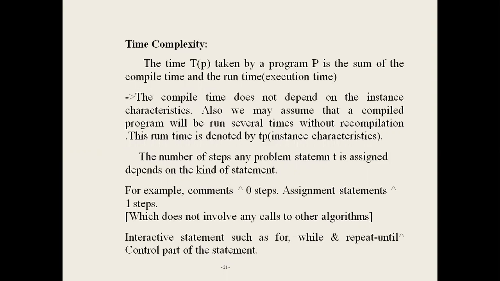Now, time complexity. The time complexity of an algorithm is the time taken by program P, the sum of compiling time and execution time. The compiling time does not depend on instance characteristics. The compiled program will run several times without recompilation. So we concentrate only on the runtime of the program. The runtime is denoted by T of P, based on instance characteristics.